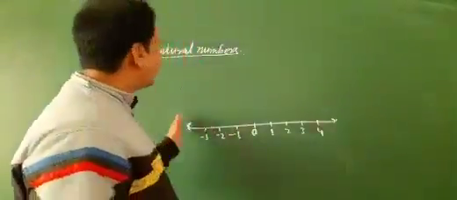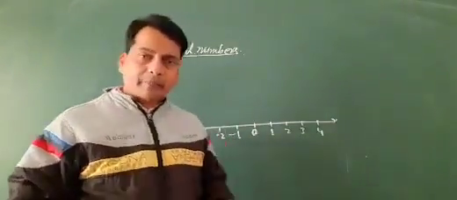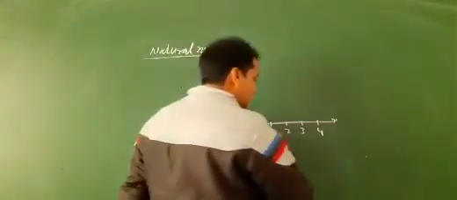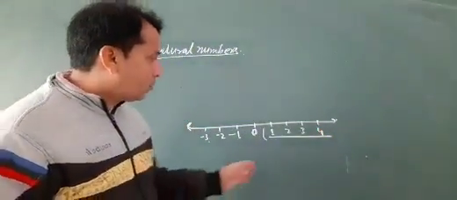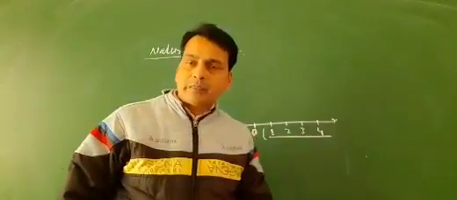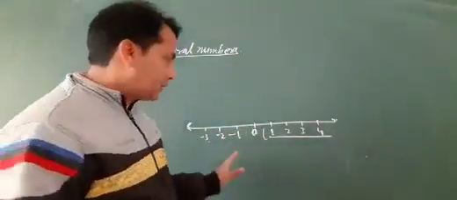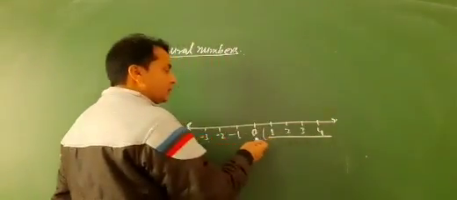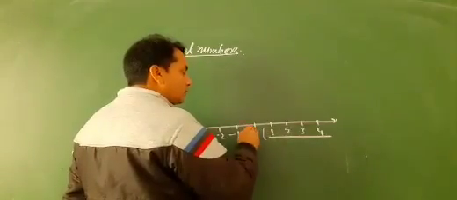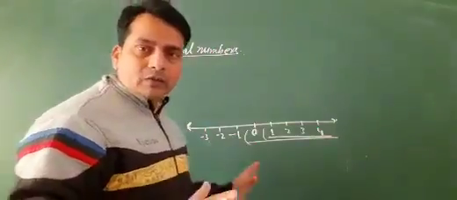Regarding the natural number on the number line, natural numbers are counting numbers; adding one to itself, the next number is obtained, starting from 1. That is called the natural number. Now next is the whole number. Whole number means all the natural numbers together with 0. So here are the natural numbers starting from 1, and all the natural numbers together with 0 are the whole numbers.